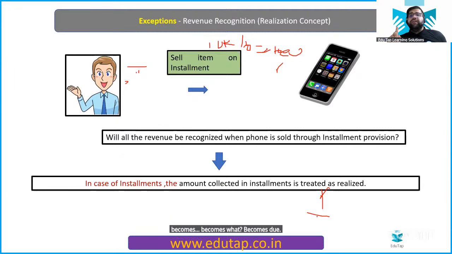No, no, installment follows cash then. No, no, no. I'm not saying cash. For example, if the installment becomes due on 1st January and I'm receiving the money on 15th January, on which particular date will you record the transaction? Tell me.